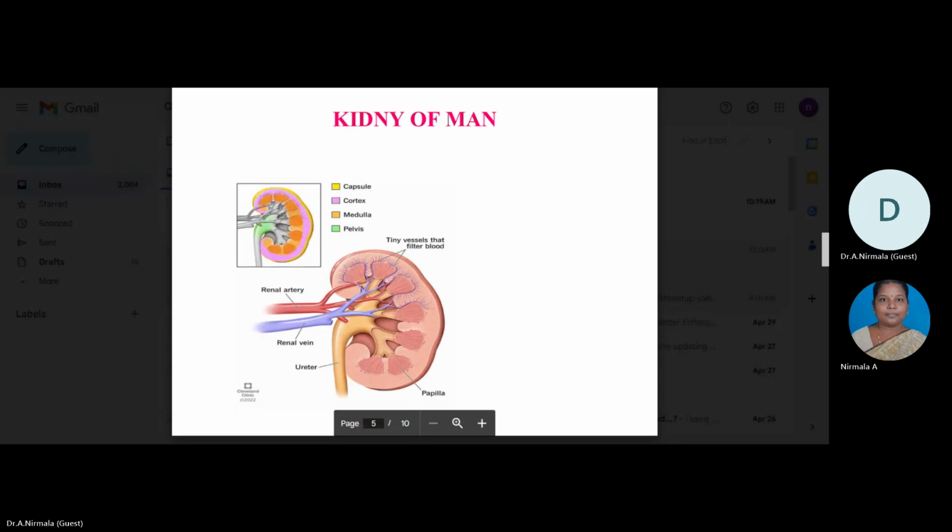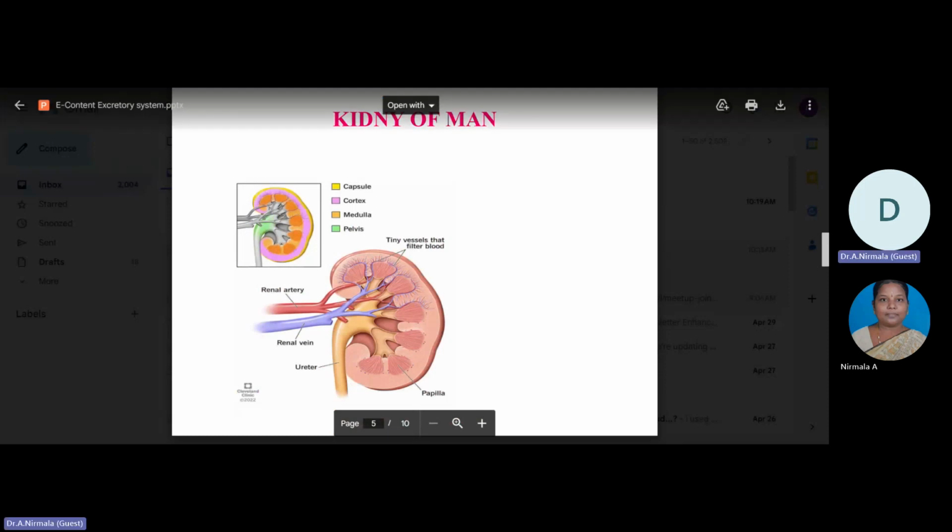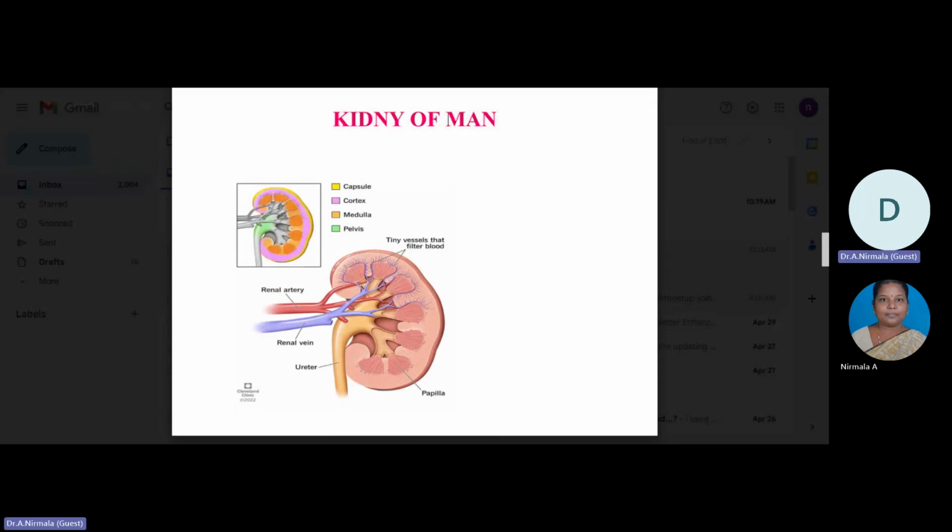Each kidney of an adult human measures 10 to 12 centimeters in length, 5 to 7 centimeters in width, and 2 to 3 centimeters in thickness, with an average weight of 122 to 170 grams.